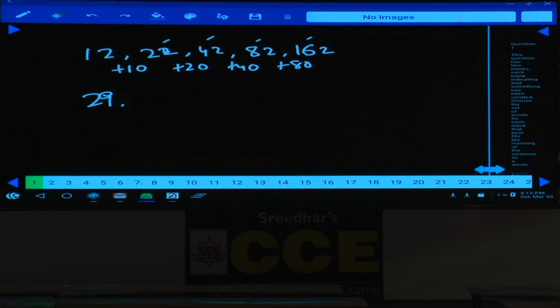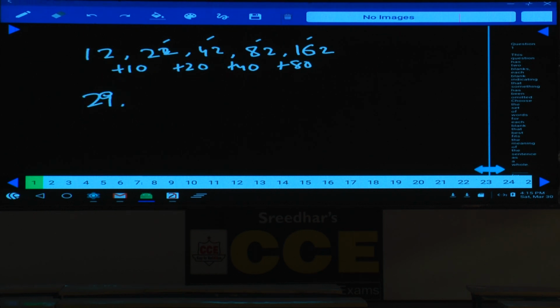1, 2, 3, 4, isn't it? Then E. Yes, tell me how to work out this one. Into 2 minus 2 or plus 10 plus 20 plus 40 plus 80, both are one and the same, isn't it? Now in general, if the question is about finding the next number or so, I will go for into 2 minus 2, because with that we don't have to add everything. But here I have opted for difference.